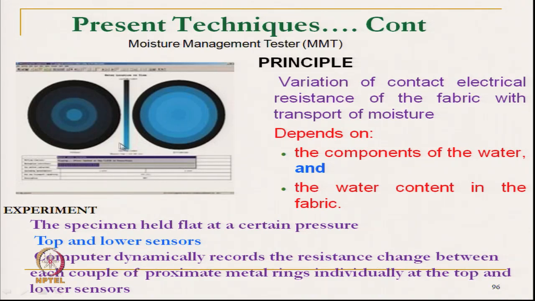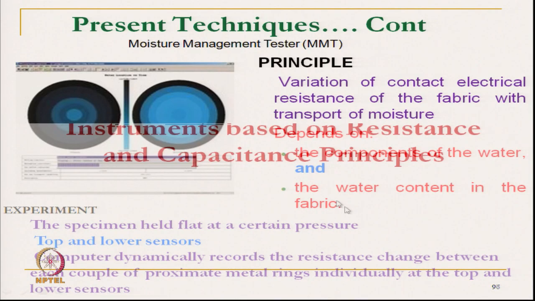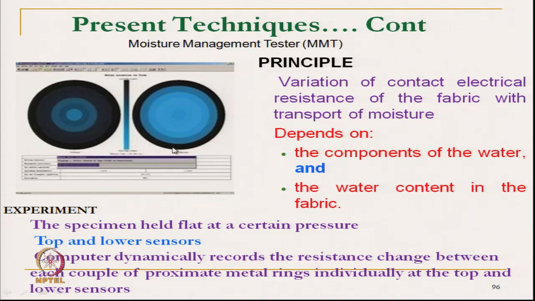When water is supplied, the computer automatically records the change in resistance between each couple of proximity metal rings. There are a number of metal rings between the top and bottom layers, added individually at the top and bottom sensors. So it measures the change in resistance and the water flow.